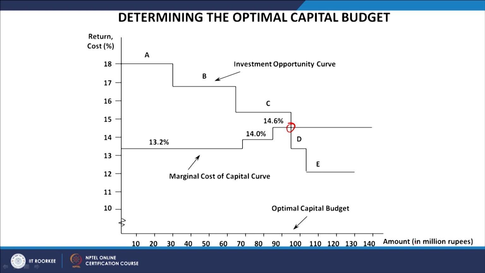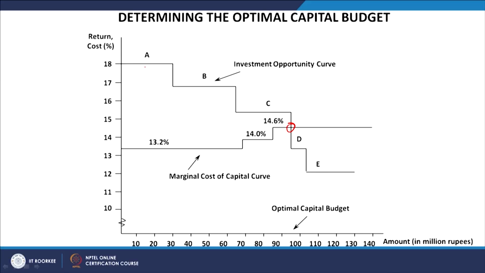So, the curve has been created by putting these investment opportunities depending upon the investment requirement, the cost of capital and the internal rate of return which is available. It has been done in descending order. First is project A, which we have put at the top: how much return is available, 18%, and how much investment is required, 30 millions.